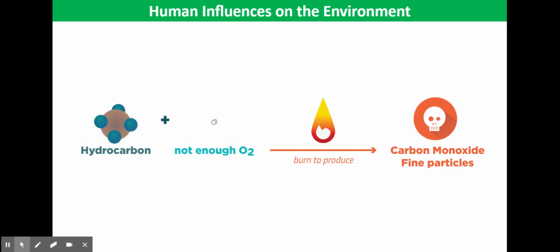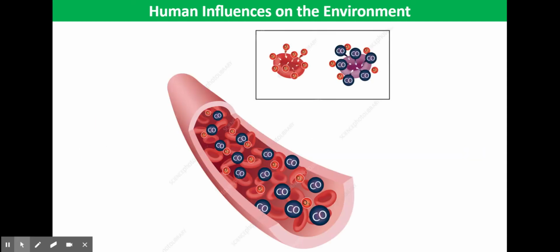Carbon monoxide is produced when fossil fuels burn in limited amounts of air, so they undergo incomplete combustion. On the slide in front of you is an equation representing this process. So we've got a hydrocarbon, which is just a molecule made up of hydrogen and carbon, burning in not enough oxygen, resulting in the formation of carbon monoxide. Now, again, carbon monoxide is not good news.